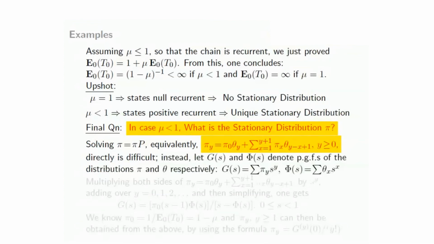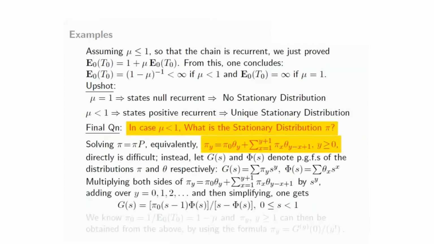Instead, what we could do is denote G(s) and phi(s) to be the probability generating functions, something that we have already introduced before, of the distributions pi and theta respectively. So pi here is the stationary distribution and theta is the distribution of the number of arrivals per unit time for any period. So G(s) is this, phi(s) is this.